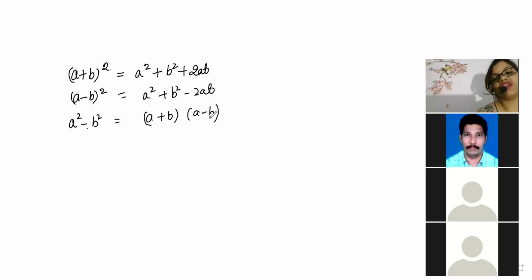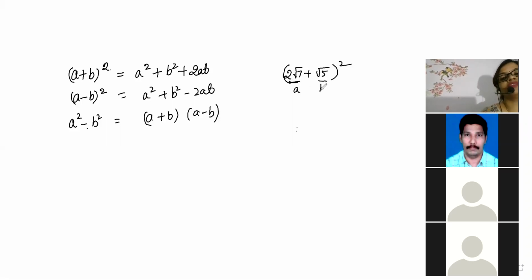Okay. So, if someone gives you (2 root 7 plus root 5) whole square, then what answer are you going to write? Which property is this matching? The (a plus b) whole square property. That means this one will be considered as a and this one as b. Then we have to write it in that format.